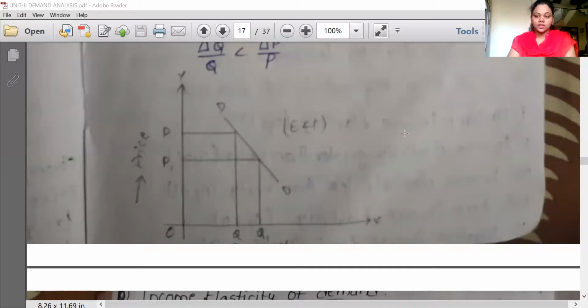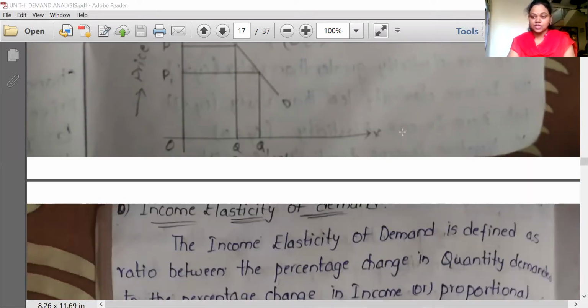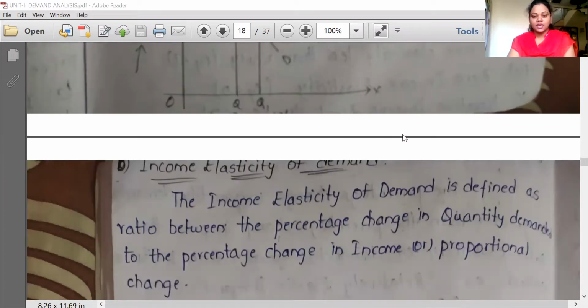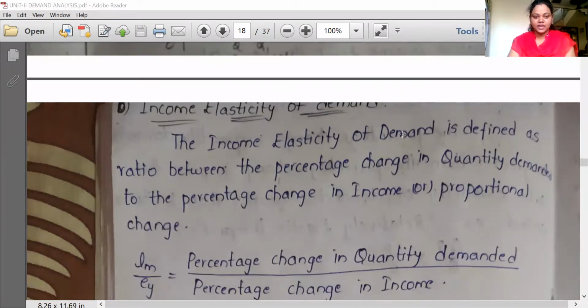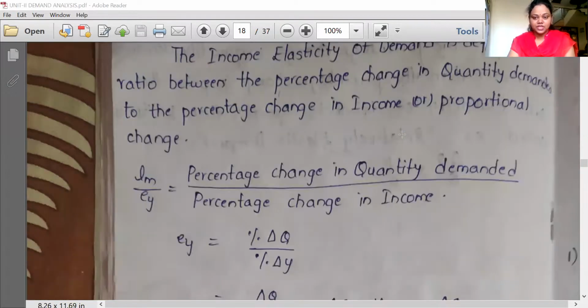In my previous session, I have already told you about the price elasticity of demand. Price elasticity is the percentage change in quantity demanded with respect to the percentage change in price. In the same way, income elasticity of demand is defined as the ratio between the percentage change in quantity demanded and the percentage change in income. This income elasticity is denoted with EM or EY. EM or EY is equal to percentage change in quantity demanded divided by percentage change in income.